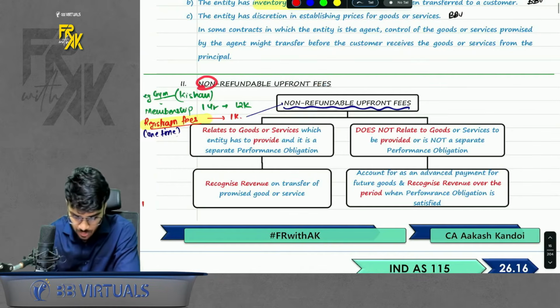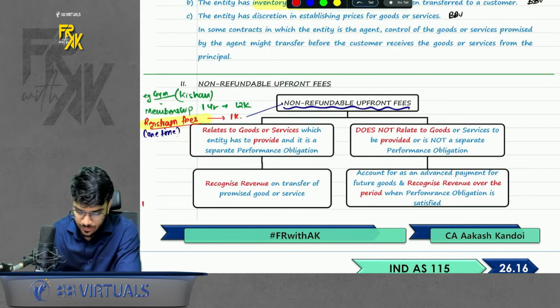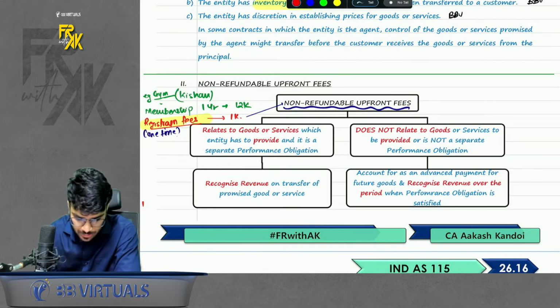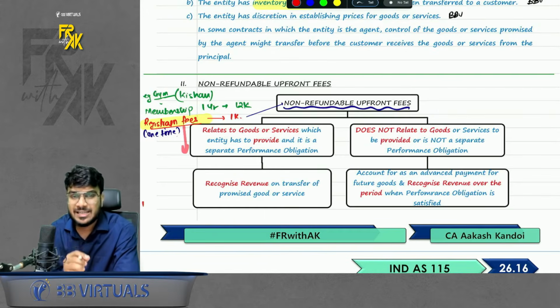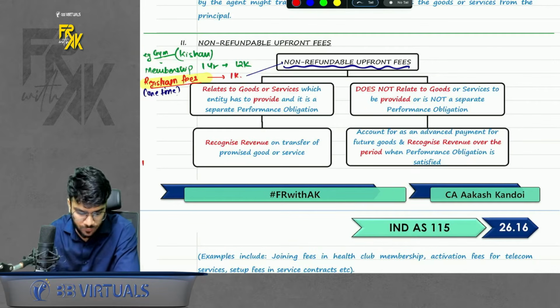Second special case, non-refundable upfront fees. Now what is the meaning of non-refundable upfront fees? Simple. Let's say for example you go to a gym. They tell you that you have to pay membership fees of 1 year of rupees 12,000. But they're also charging you some registration fees, which is a one-time fee. Now, how should the company book this revenue? Ask the company whether you gave any distinct goods for this registration fees. Let's say the company says we gave a gym bag, we gave a gym kit for this registration fees. So this registration fees is a separate PO and this membership fees is a separate PO.